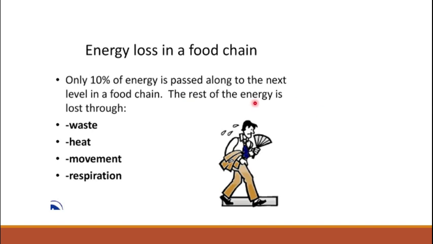Where does this energy go? Energy loss in a food chain. As we move from one level to the other level, approximately 10% of the energy is passed on and the rest is lost. Where does this energy go? This energy is lost through the waste products of the body, as heat during movement, or through a very important process, that is respiration. So we use the energy in all these processes. So it is lost into the atmosphere; it is not destroyed, it has changed into another form.